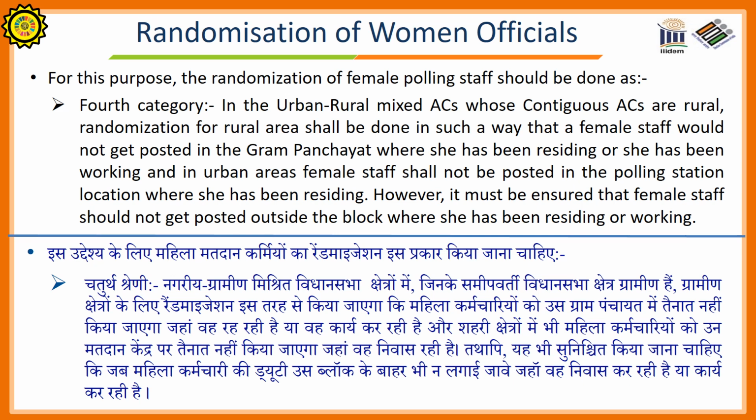Fourth category: in urban-rural mixed assembly constituencies whose contiguous assembly constituencies are rural, randomization for rural areas shall be done in such a way that a female staff would not get posted in the Gram Panchayat where she has been residing or working. And in the urban areas, female staff shall not be posted at the polling station location where she has been residing. However, it must be ensured that female staff should not get posted outside the block where she has been residing or working.